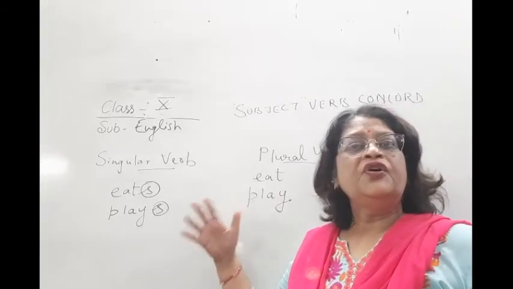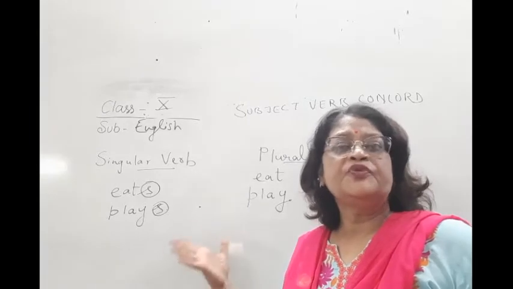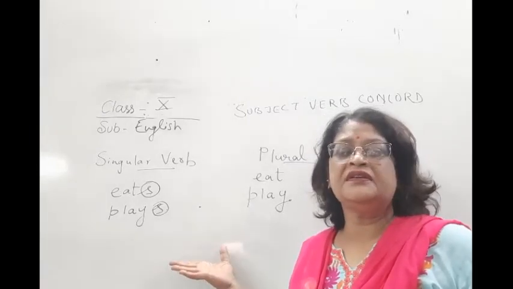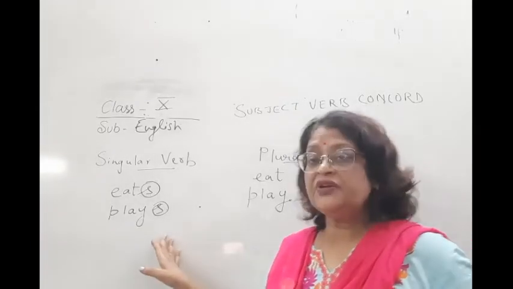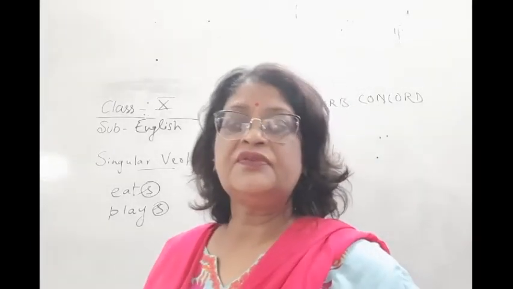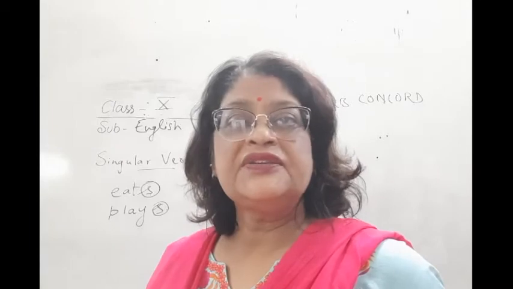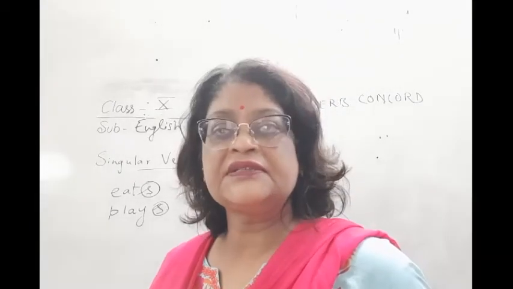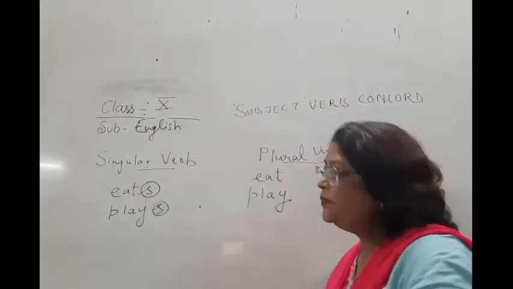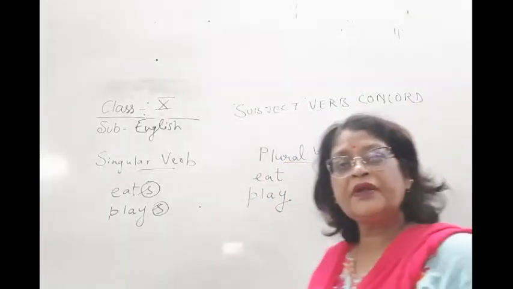So children, verb and subject are quite opposite. You can see how vice versa it is. With a singular subject, we never put s or es. With a plural subject, we always put s or es. But in the case of verb, this is quite opposite.